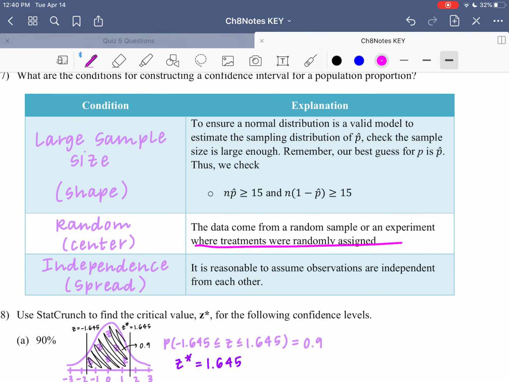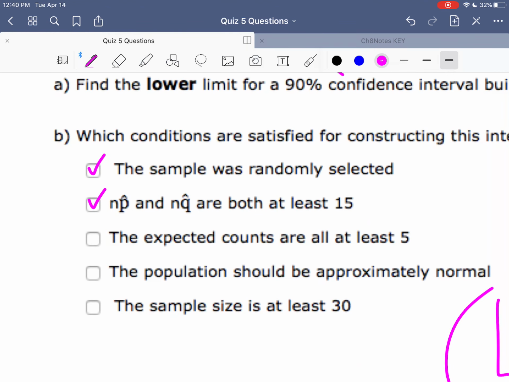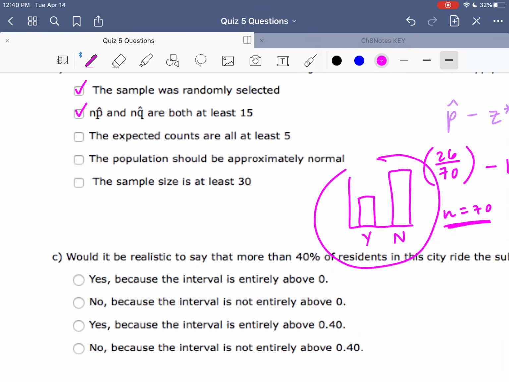Let's go back here. We need to make sure the data come from a random sample, and we need to make sure that it's reasonable to assume our observations are independent from one another. Notice it doesn't say anything about a normal population, and that's because the population can't be normal, because we're looking at just a bunch of yeses and a bunch of nos. Those can't be approximately normal. So we're looking at the sample being randomly selected, and then we don't have anything here about independence. If that were an option, we would check that one, but that's not here. So those are the only two conditions out of these options that we would need to make sure are satisfied for constructing this interval.